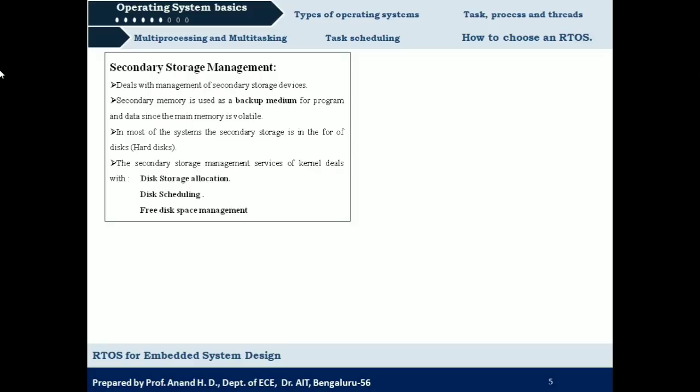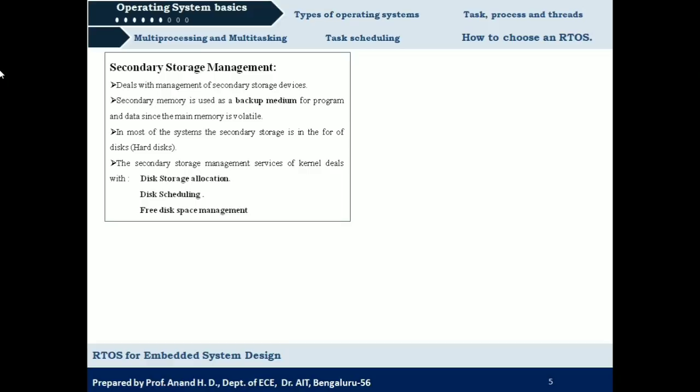Then we have disk scheduling. Disk scheduling is nothing but deciding when we should back up the data from the primary memory, when we should switch the secondary memory devices, or when we should configure the secondary memory devices to back up the data. That is disk scheduling. Then we have free disk space management.